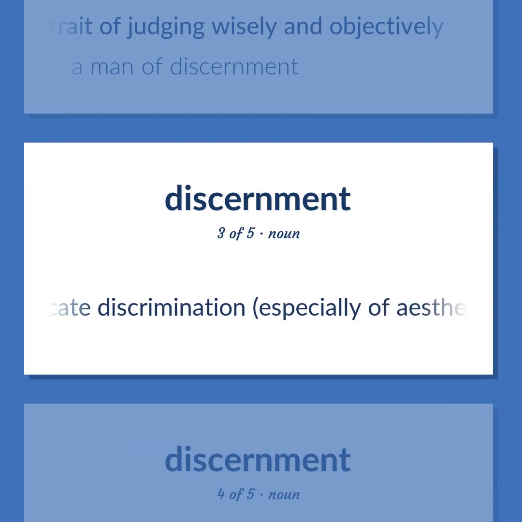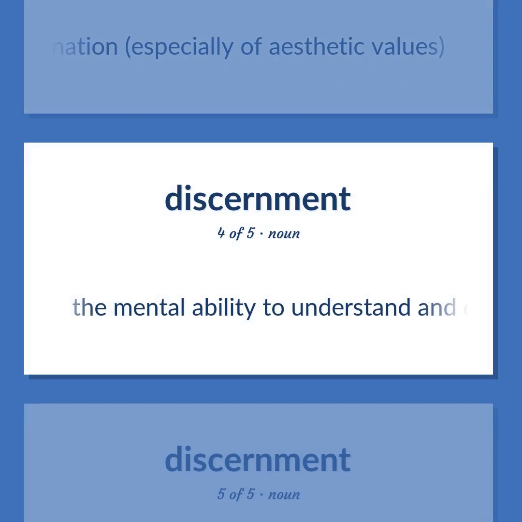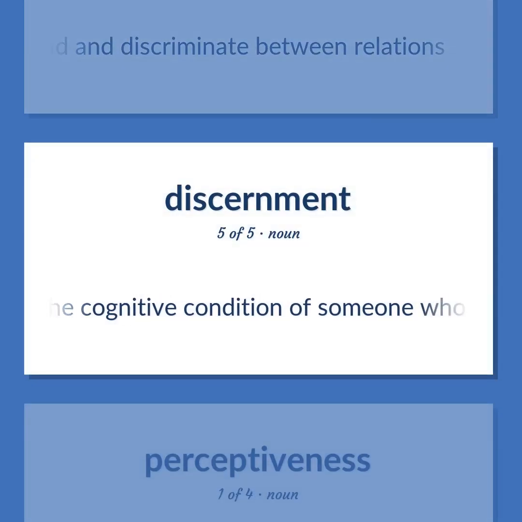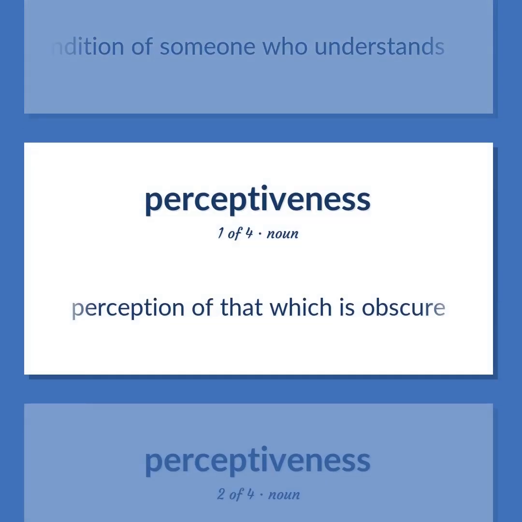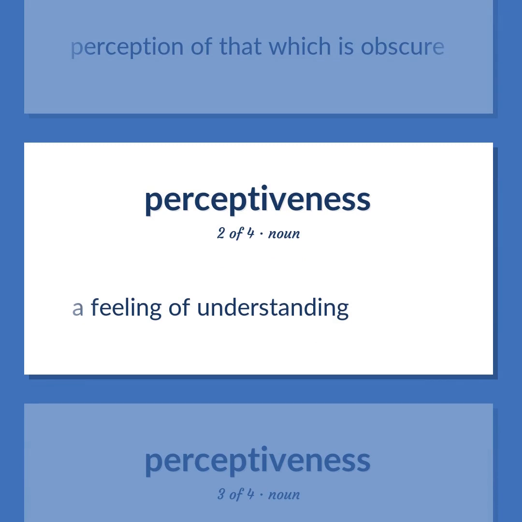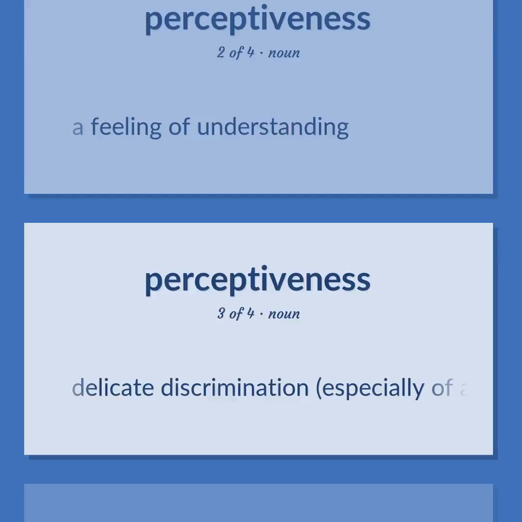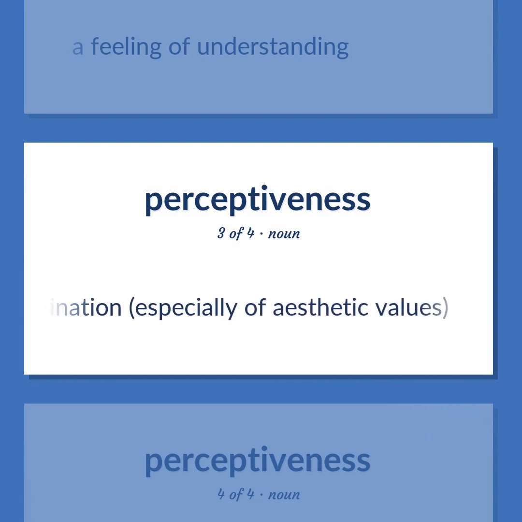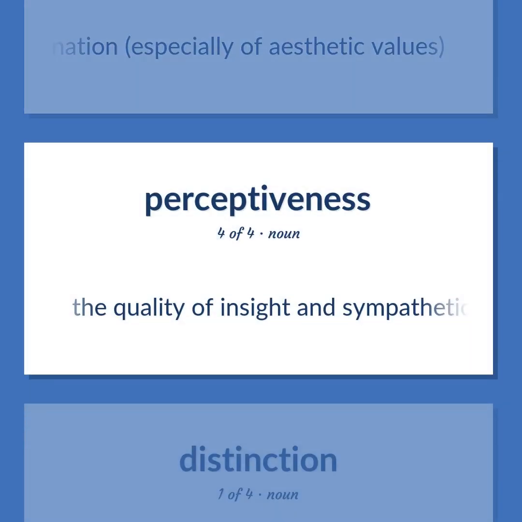Delicate discrimination, especially of aesthetic values. The mental ability to understand and discriminate between relations. The cognitive condition of someone who understands. Perception of that which is obscure. A feeling of understanding. Delicate discrimination, especially of aesthetic values. The quality of insight and sympathetic understanding.